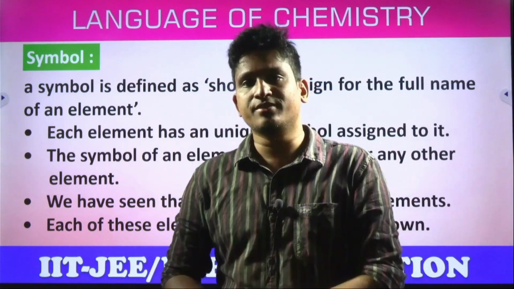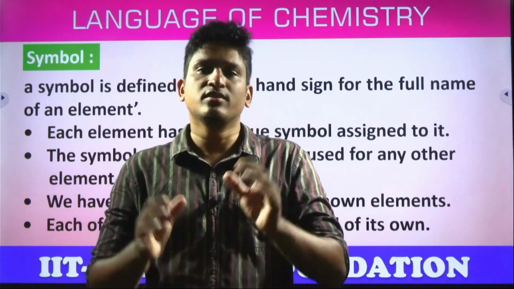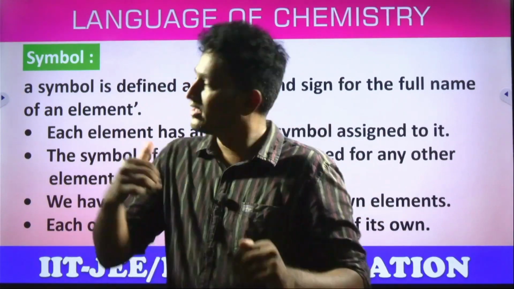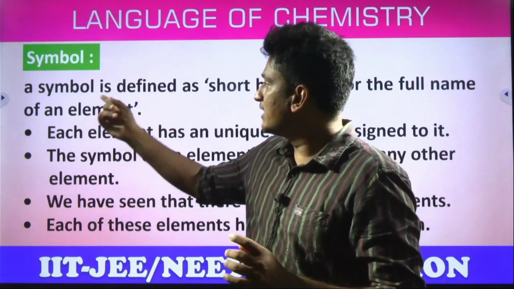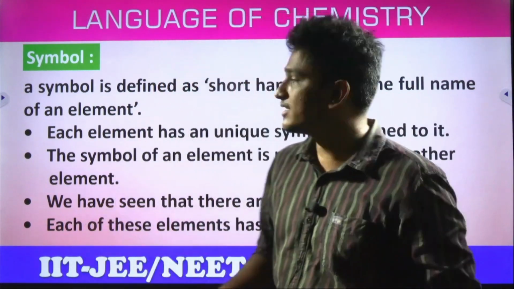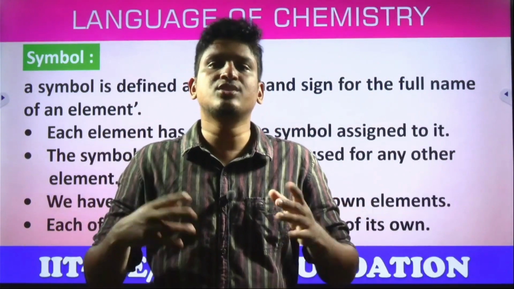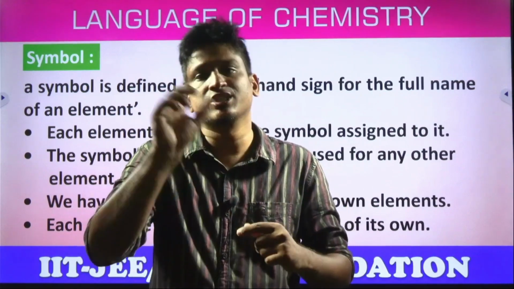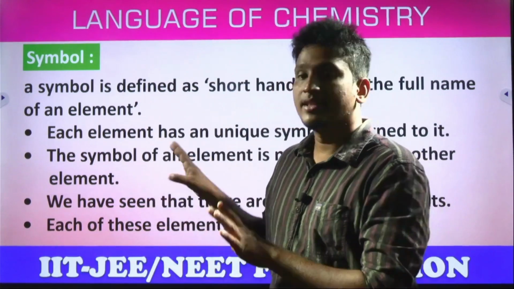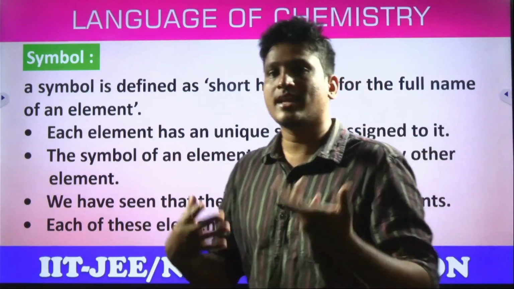Like who is the Chief Minister of Telangana? As of now, 2023, we can say KCR, yes or no? Are we saying the full name? No, a shortcut. We're following a shortcut or not? The same. A symbol is defined as a shorthand representation of an element, or a shortcut representation of an element is called a symbol. Instead of writing the full name, we can simply write H. Helium, simply He. And for the symbol, students, there are certain rules. Listen carefully. First, have you understood the reason for assigning the symbols, right?